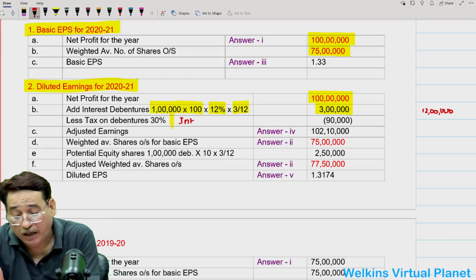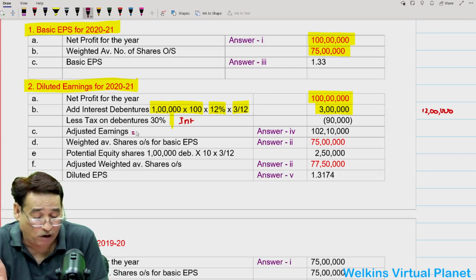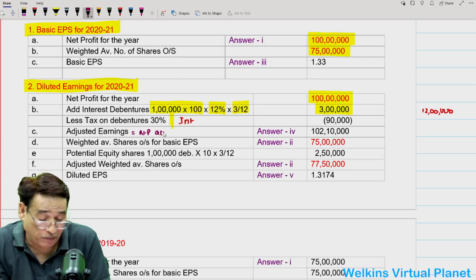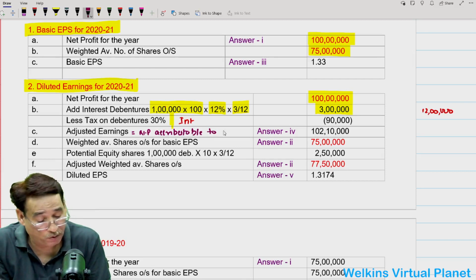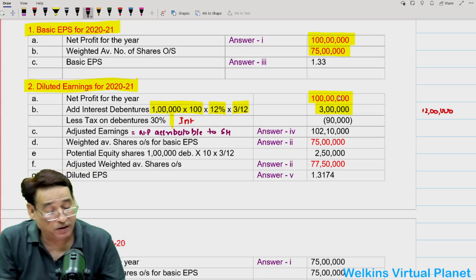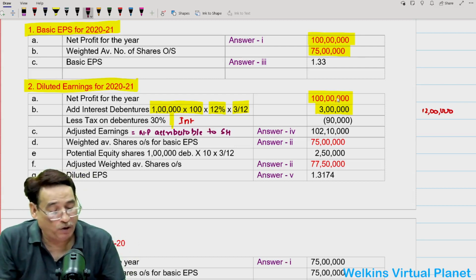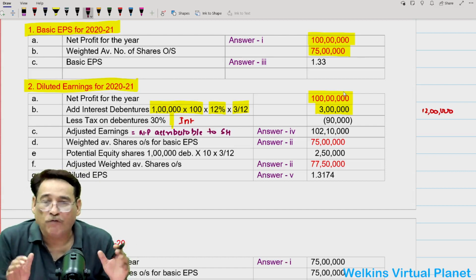Now, what we get is known as adjusted earning, or we can simply say this is net profit attributable to equity shareholders. Because out of 110 lakh, we have already subtracted 10 lakh worth of preference dividend.